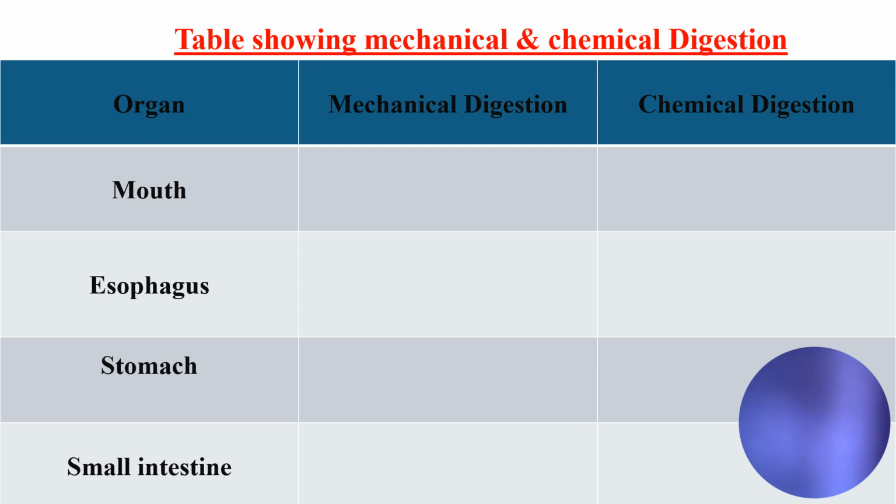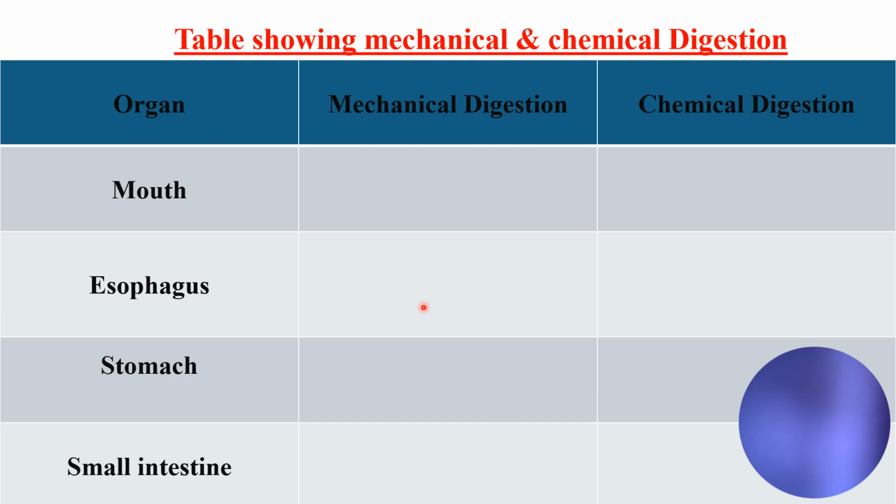Okay, so moving on to our last slide, we have a table showing mechanical and chemical digestion. We have the mouth, esophagus, stomach, and small intestine. If we start with the mouth, I will use the pointer. Before starting with the mouth, let's put this rule.